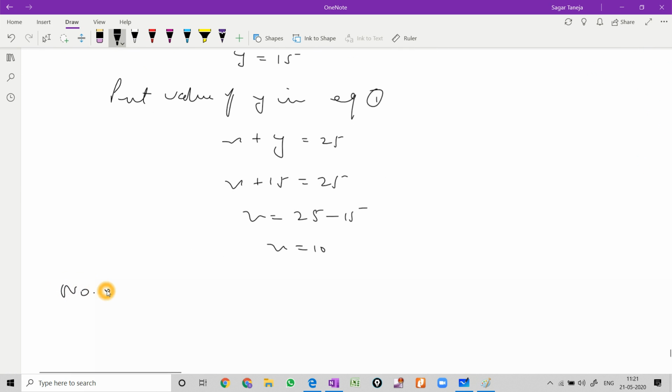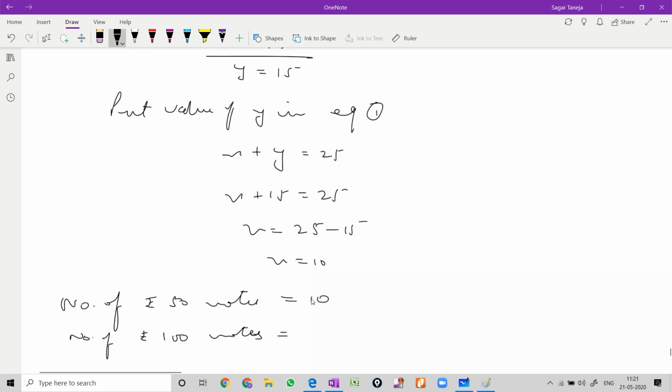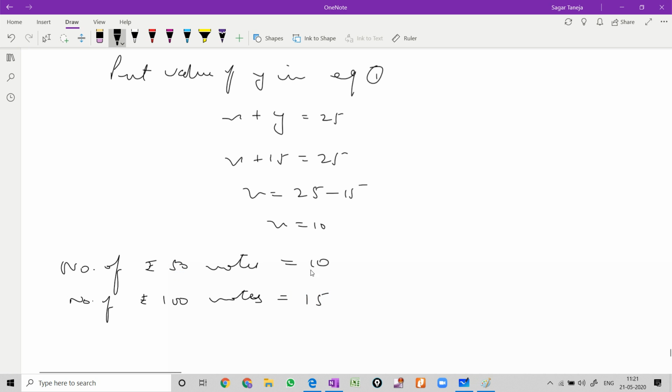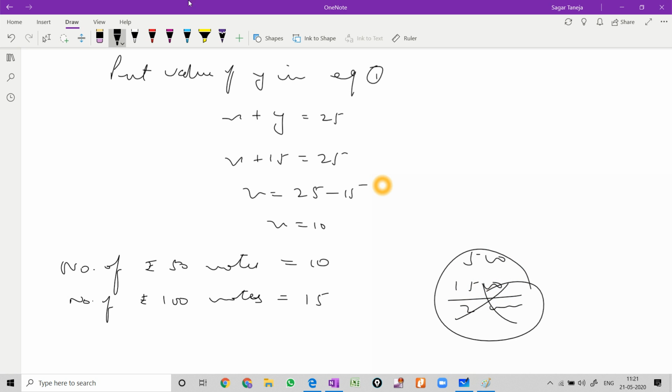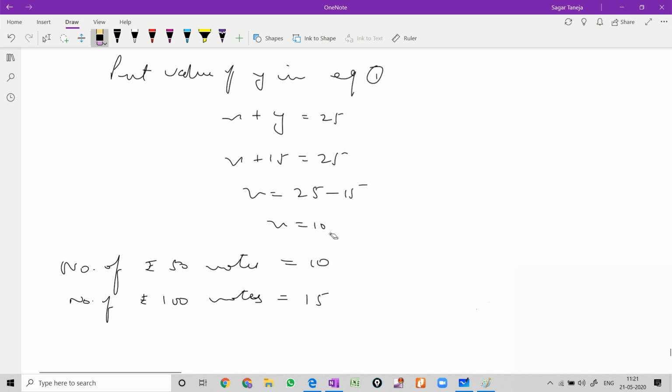So in the end, write in a statement: the number of 50 rupee notes were 10, and the number of 100 rupee notes were 15. You can verify whether it makes 2000 rupees or not. 50 multiplied by 10, 500 rupees of 50 rupee notes, and 100 multiplied by 15, 1500 rupees of 100 rupee notes, and total 2000 she has received. Fine. This was just the verification process. So this is the correct answer: 10 and 15.